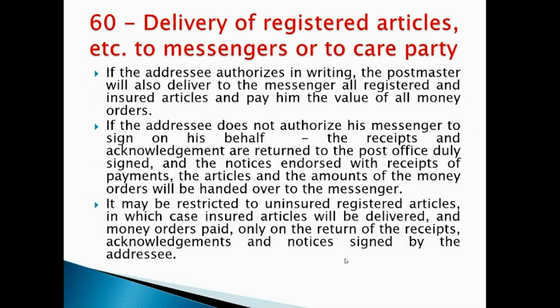So the point is, if the addressee does not authorize anyone, we will deliver all the accountable articles and also the money orders only after getting the receipts and acknowledgements signed by the addressee. Once we get all the things signed by the addressee, then we will give them to the messenger. One more point is that it may be restricted to the uninsured registered articles, in which case insured articles will be delivered and money orders paid only on the return of receipts, acknowledgements, and notices signed by the addressee.